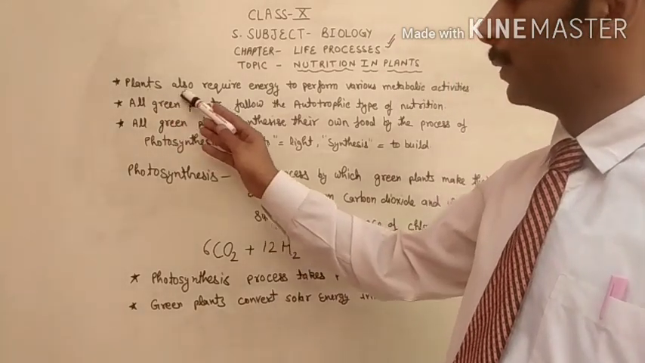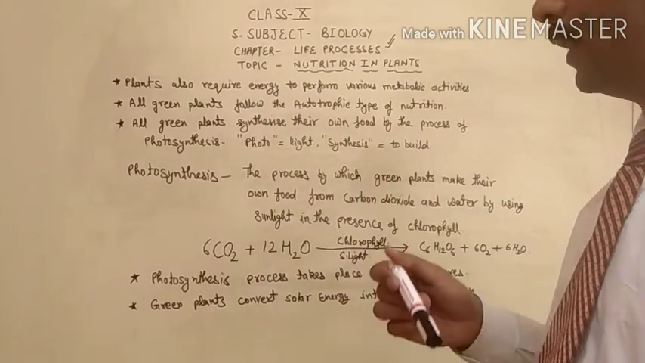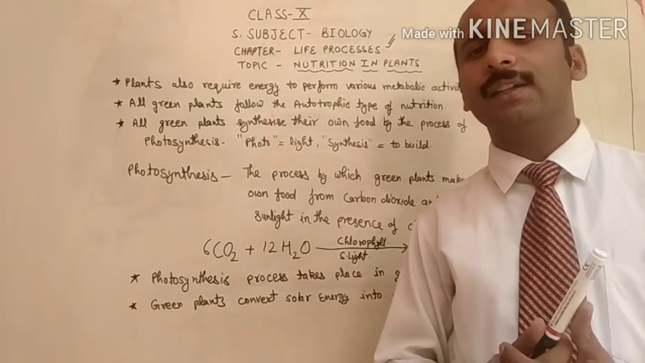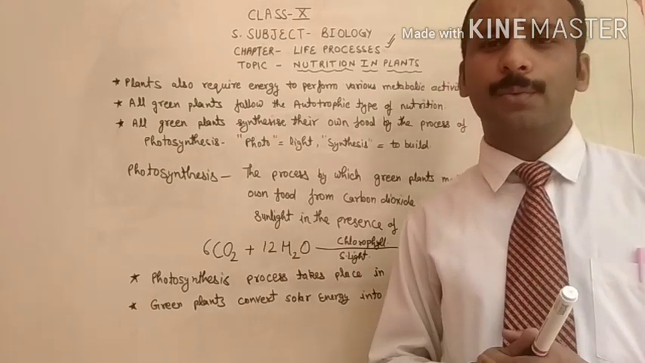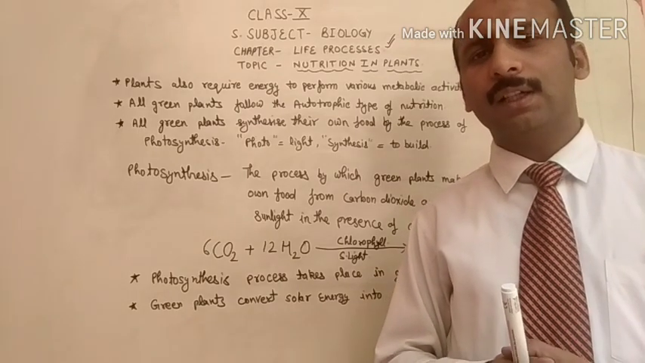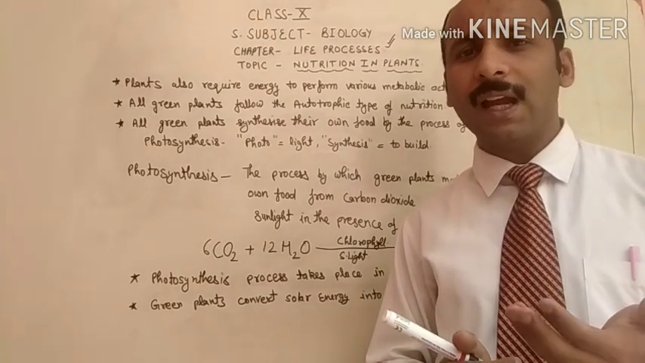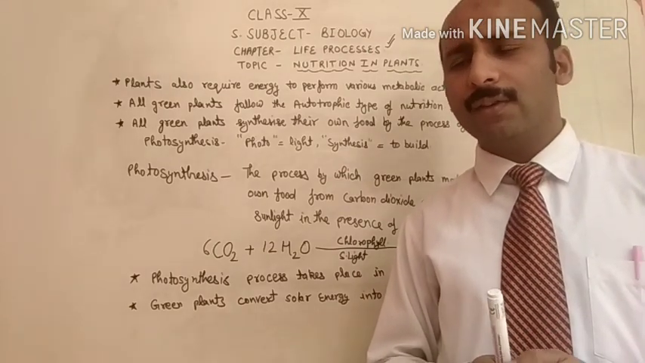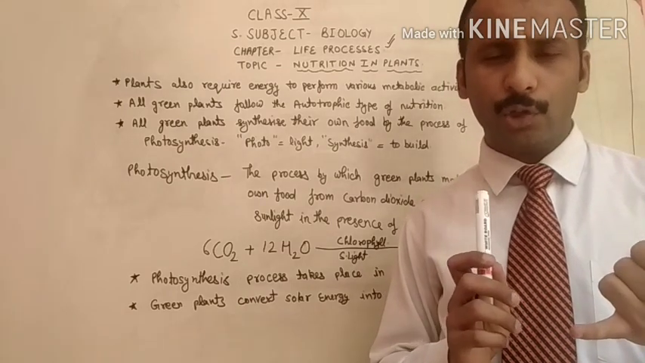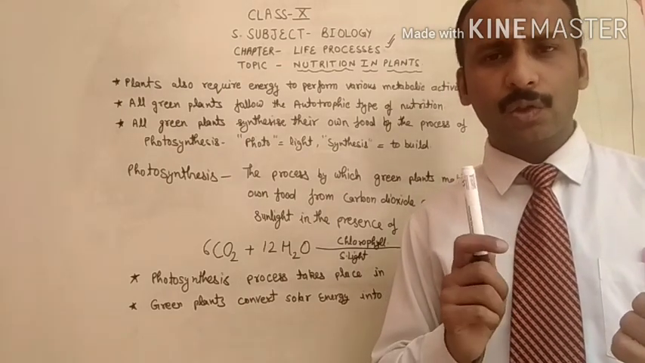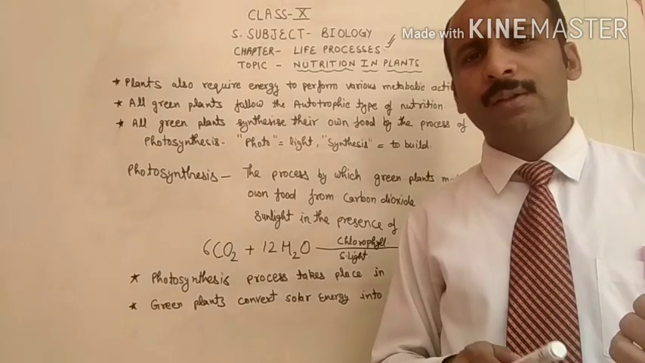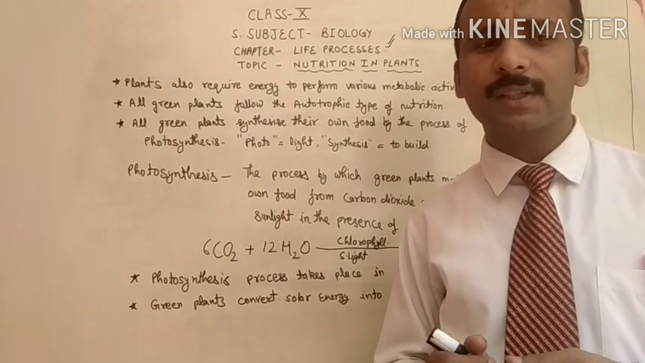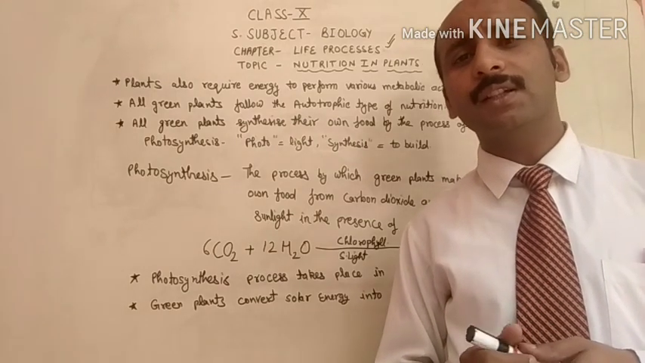The first line I have written here: plants also require energy to perform various metabolic activities. Plants are also living, just like animals, human beings and microbes. So plants also need energy to perform various metabolic activities. As I discussed in the previous video, plants also follow the process of excretion, respiration, and the transport of substances. Why is the transport of substances needed in plants?